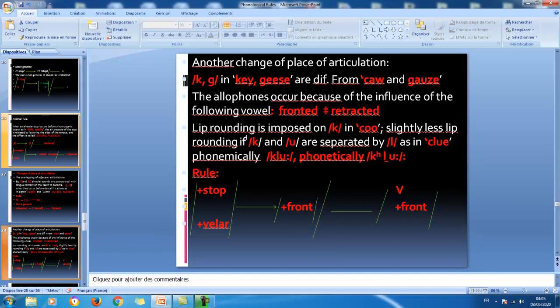Slightly less lip rounding if K and U are separated by L, as in clu. So look, phonemically, this is clu. We have just the phonemes K, L and U. But phonetically, this k, of course, since it is a voiceless stop, should be aspirated, this small h here.